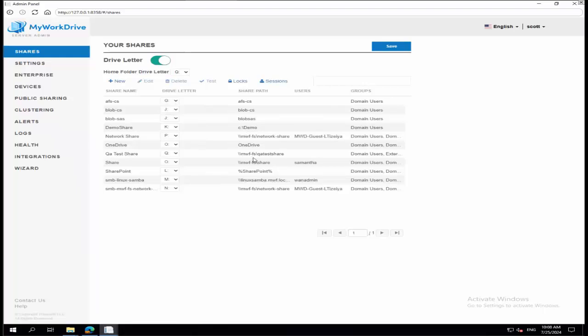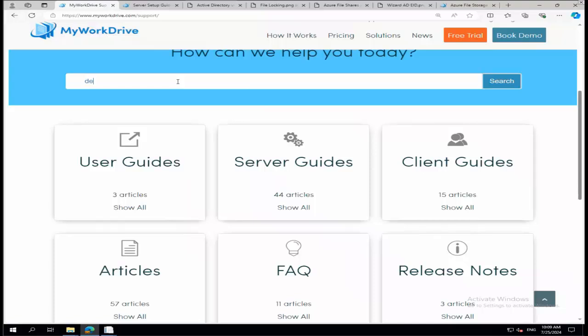Your shares require delegation to be configured on Active Directory so that the MyWorkDrive server can impersonate the user and operate in the context of the user. The concept of delegation doesn't exist with Entra ID as an identity provider. So when you do that, if your share does not have delegation configured, you'll get a little warning on here that says you need to enable delegation, with a click off to an article, which is on our support site. Of course, we'll link to that, but you can search for it. There are a lot of ways to set delegation, so I don't want to go through them all here on this call.